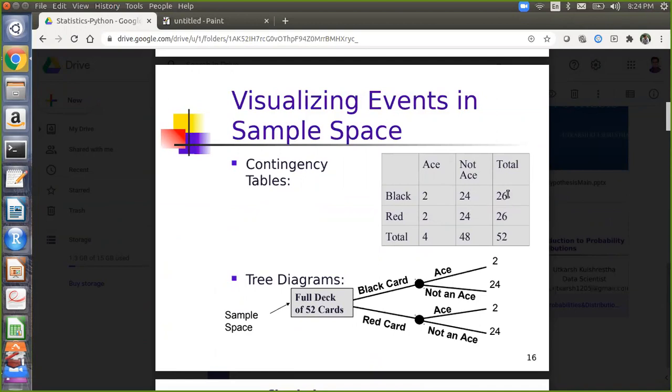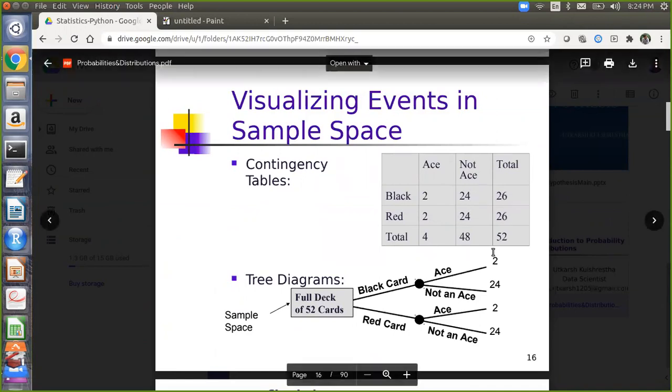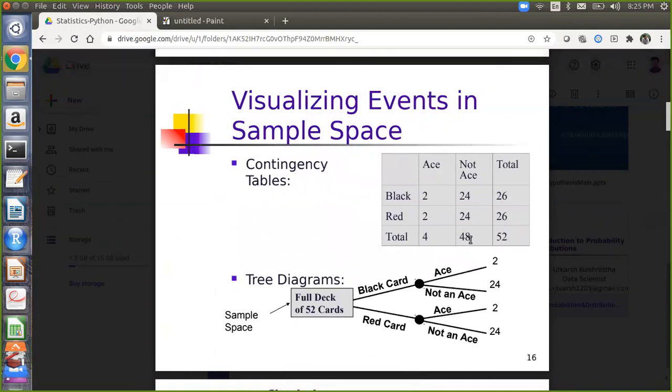So you have 26 black cards, 26 red cards, and the total number of cards is 52. Similarly, the total number of aces is 4 and not ace is 48. The sum will always come as 52. So this is called a contingency table.